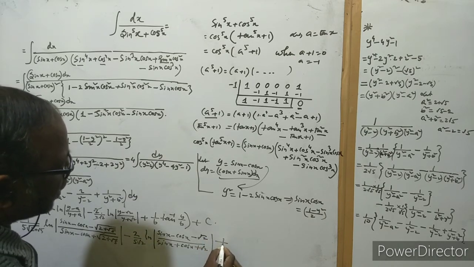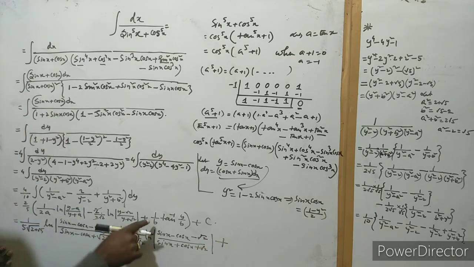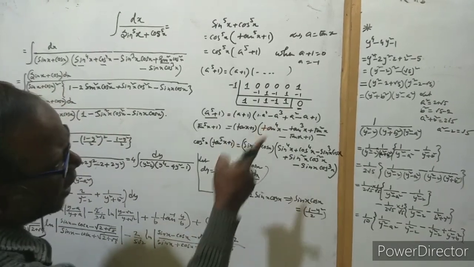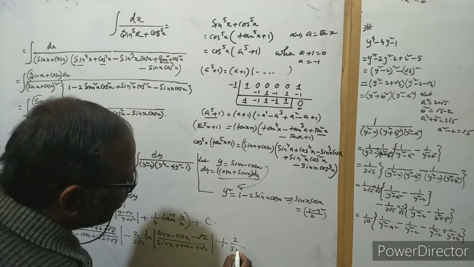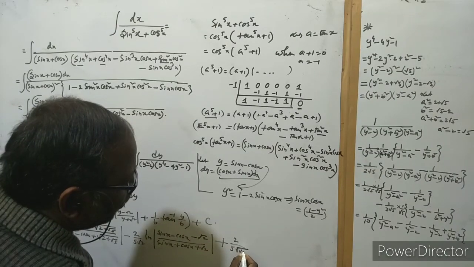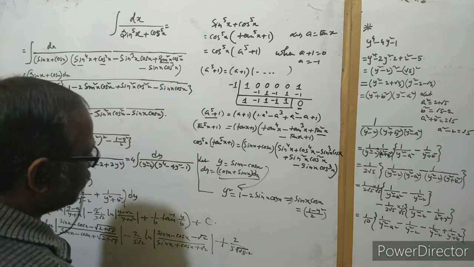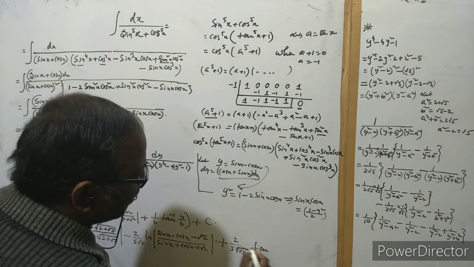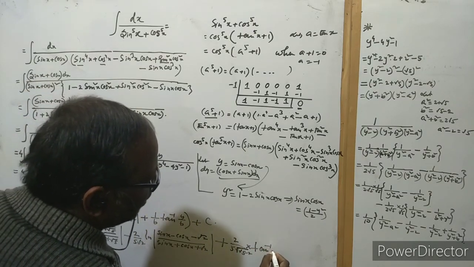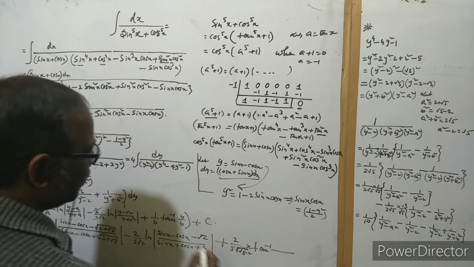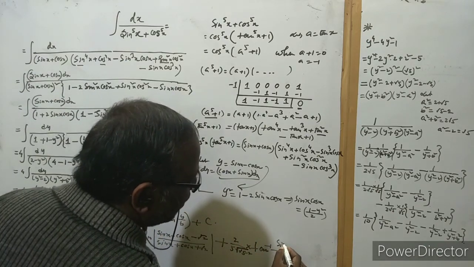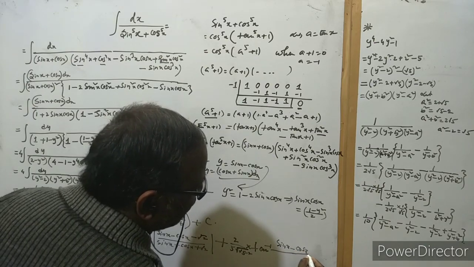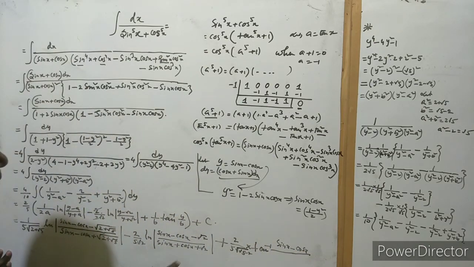Then multiply by 2 by 5 with b, and this is 2 by 5 b, and b here is root over root 5 minus 2 actually, and this is here into tan inverse y. Y means sin x minus cos x by b.